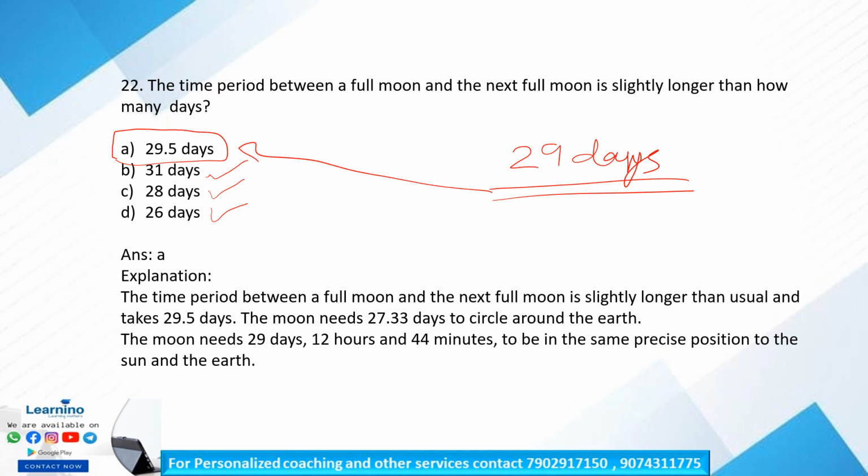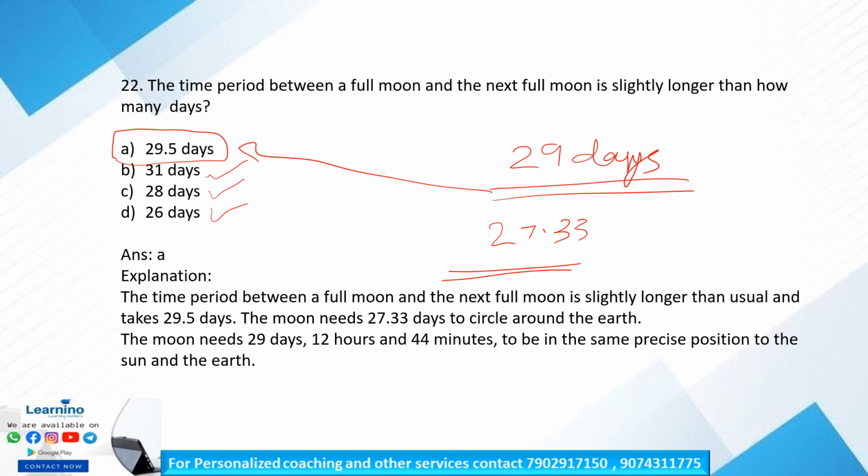Is it clear? So the explanation is, the time period for the moon to circle around the earth is about 27.33 days. We all know that the moon needs about 27.33 days to circle around the earth. Okay, and the moon's shape doesn't really change, it only appears that way.